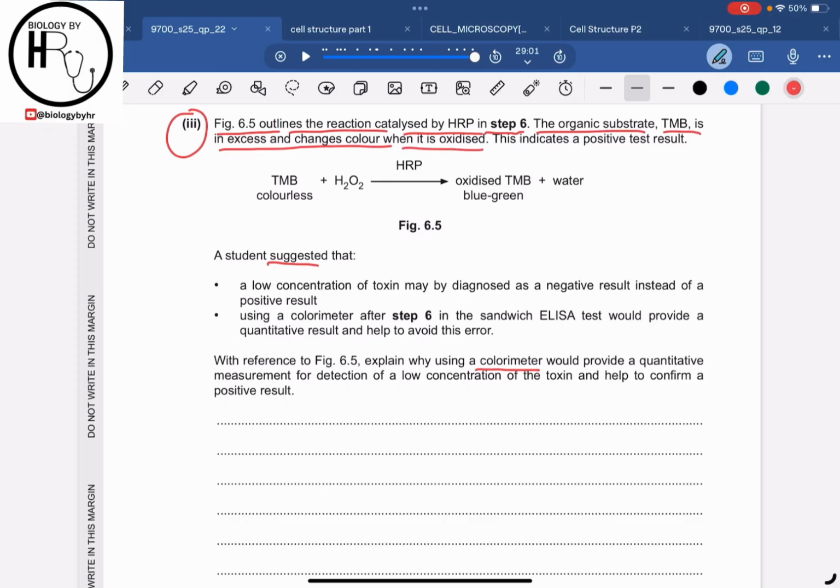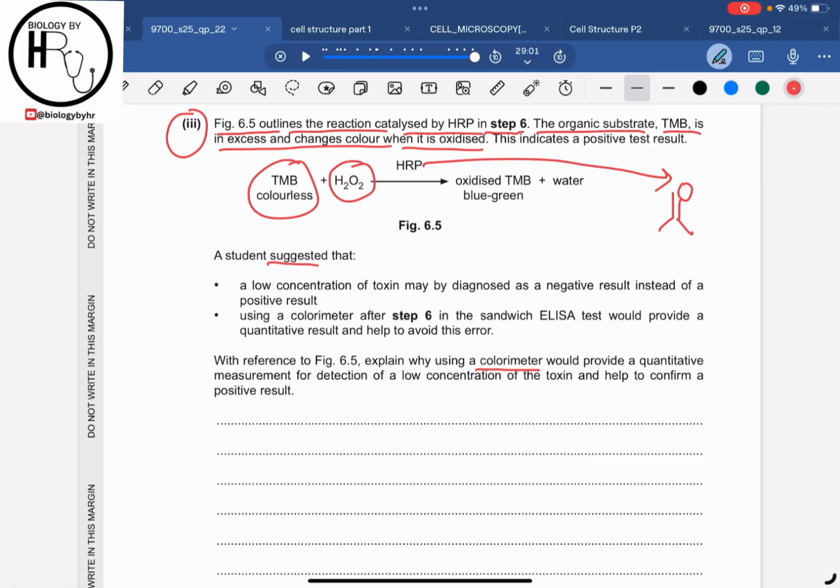As I told you, whenever the enzyme that is attached to the detection antibody, and in this case it was the HRP, is given its substrate, which was the organic substrate TMB, and hydrogen peroxide, it will react, right?